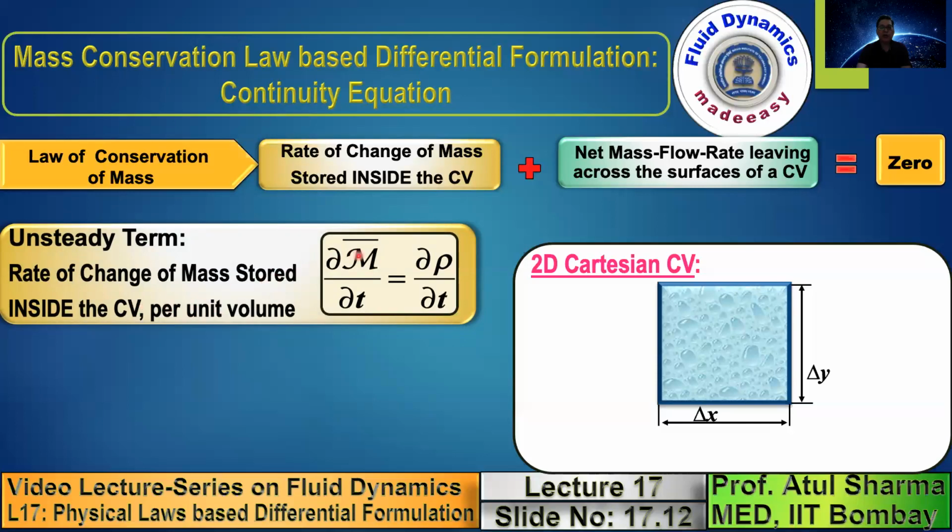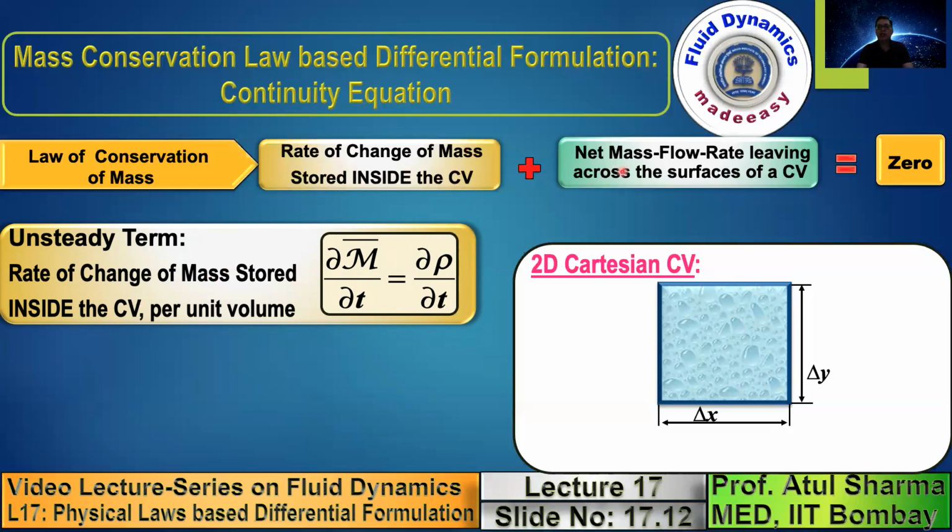So what is mass per unit volume? It's density. So this is the rate of change of mass stored inside the control volume per unit volume. So mass per unit volume is density. So del rho by del t is the differential representation of the first rate of change.